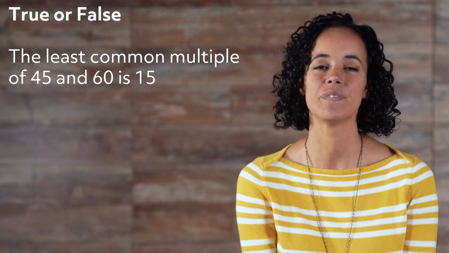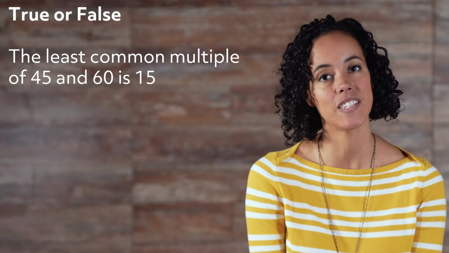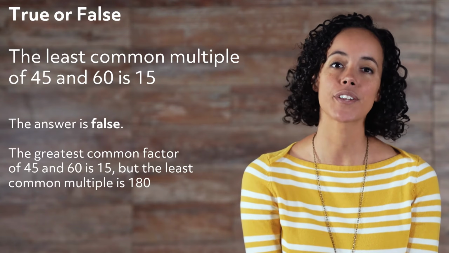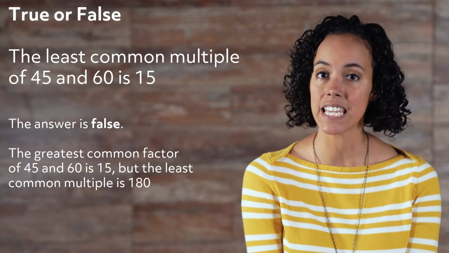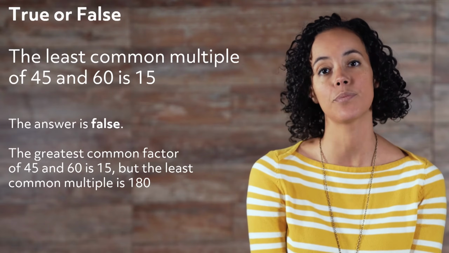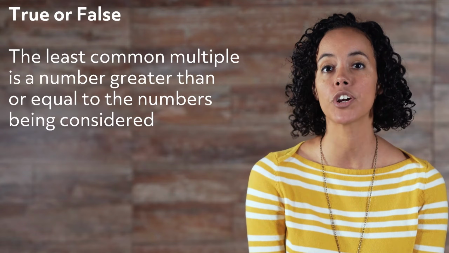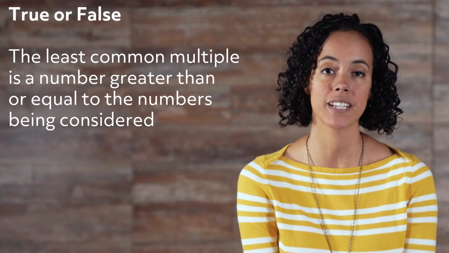Let's wrap up with a couple of true or false review questions. Number 1. The least common multiple of 45 and 60 is 15. The answer is false. The greatest common factor of 45 and 60 is 15, but the least common multiple is 180.